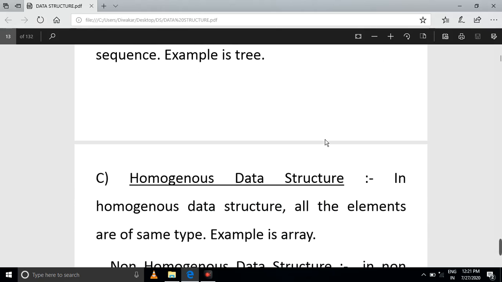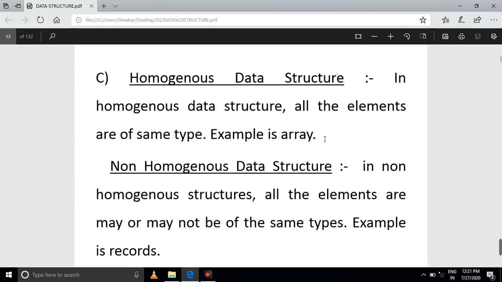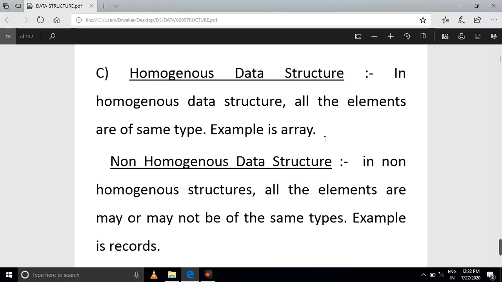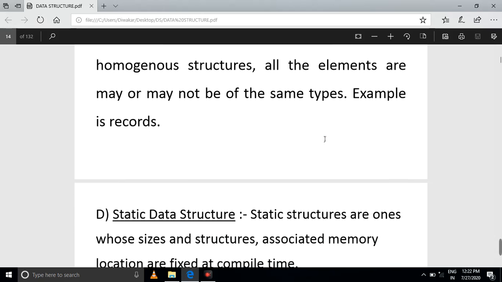Next, homogeneous and non-homogeneous, that is, heterogeneous. First, homogeneous: this is the array concept, which is why we say it is similar. Non-homogeneous means heterogeneous, where the elements may or may not be of the same types, for example records. If you have a bulk of data and you are storing it, the order will be changing. That is why we call these homogeneous and heterogeneous.